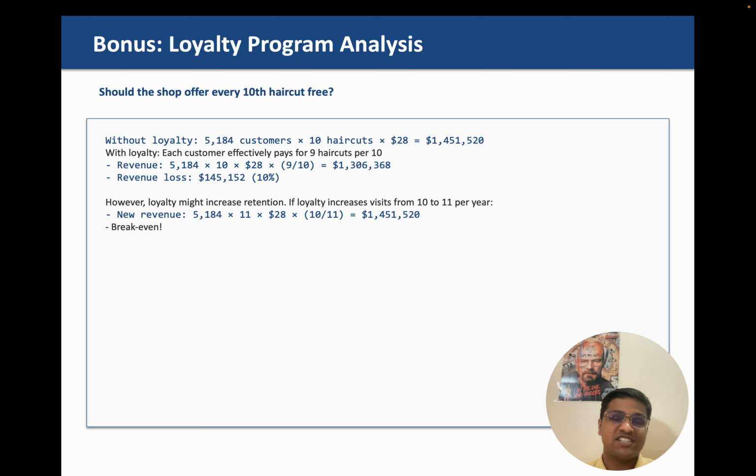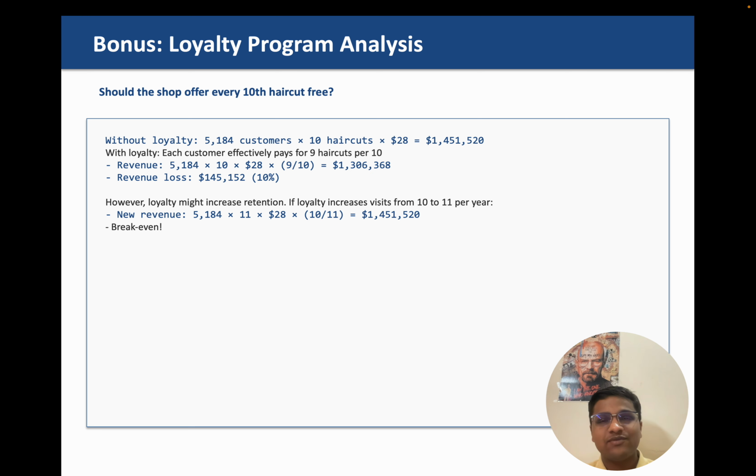It has increased our retention, and instead of visiting 10 times, they are now visiting 11 times per year. Then our new revenue will be 5184 multiplied by 11 multiplied by 28, which is effectively multiplied by 10 and divided by 11. So 11 and 11 cancel out, which means they are paying for 10 haircuts and getting 11 haircuts. The revenue is the same as before, so it's a break even.